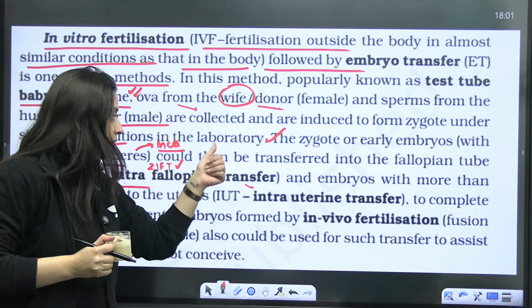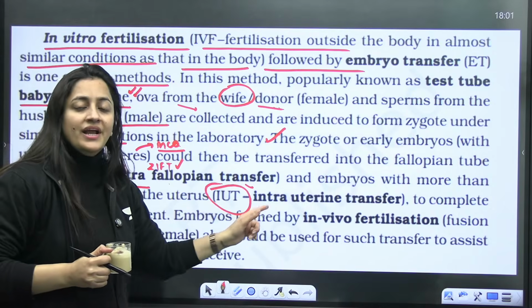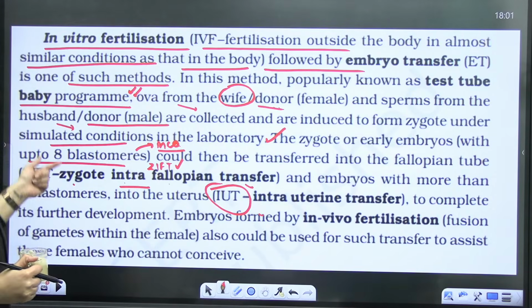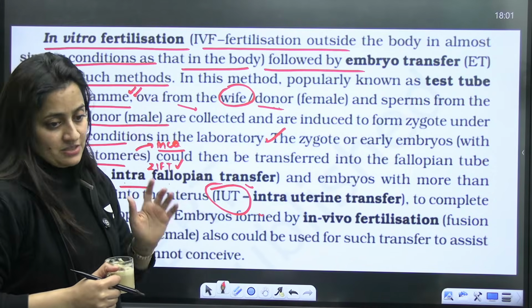What else you have to remember? 8 blastomeres. And an embryo with more than 8 will go to the uterus. So intrauterine transfer. Right, so this is the in vitro fertilization. And then I told you about ICSI, intracytoplasmic sperm injection.